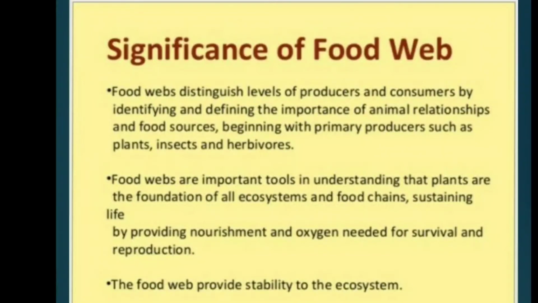Significance of food web. Food web distinguishes levels of producers and consumers by identifying and defining the importance of animal relationships and food sources, beginning with primary producers such as plants, insects and herbivores. Food webs are important tools in understanding that plants are the foundation of all ecosystems and food chains, sustaining life by providing nourishment and oxygen needed for survival and reproduction. The food web provides stability to the ecosystem.